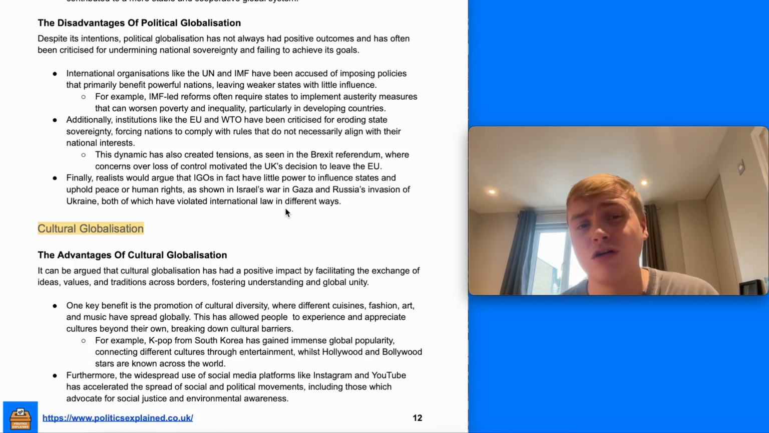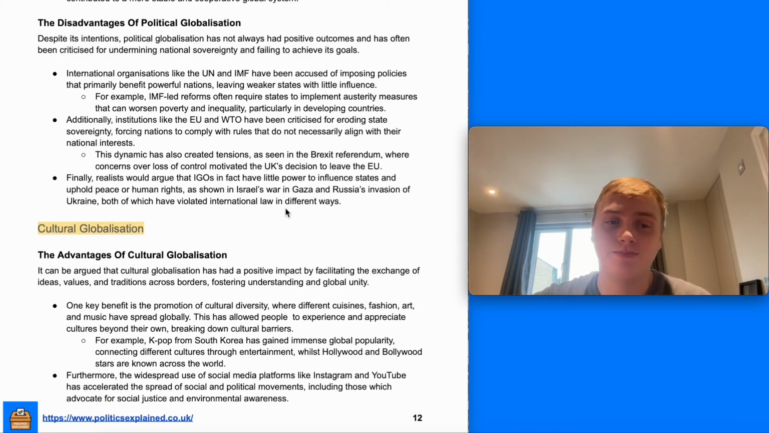And finally, Rees would argue that actually political globalization hasn't had much impact, and that international governmental organizations, in fact, have little power to influence states and uphold peace or human rights globally, as shown in Israel's war in Gaza and Russia's invasion of Ukraine, both of which have violated international law, and international governmental organizations have been able to do very little to stop.